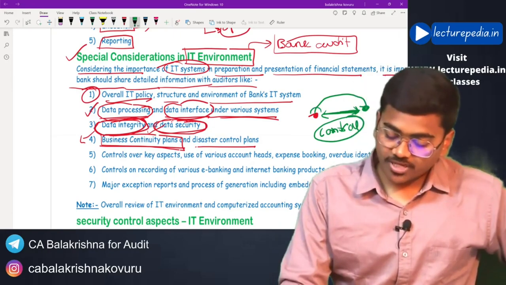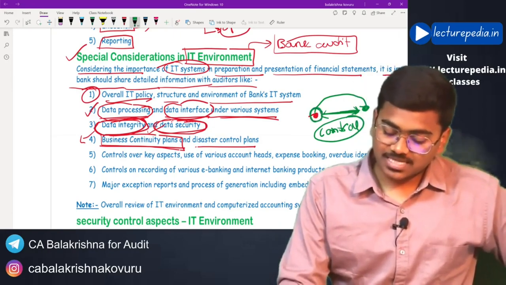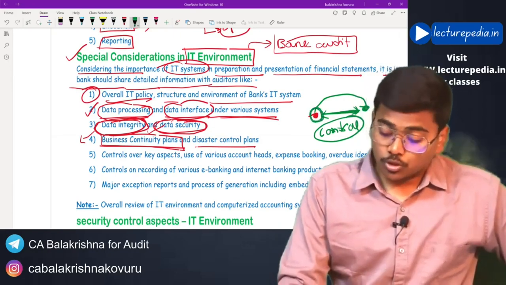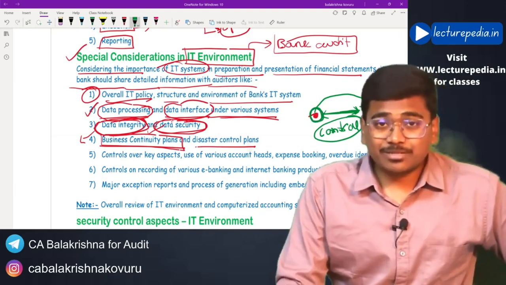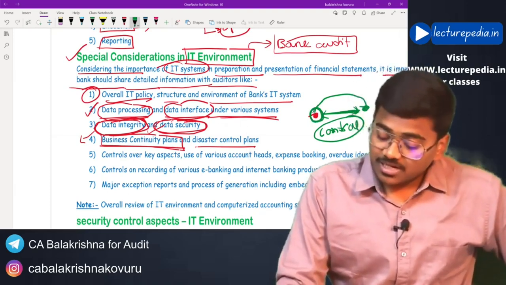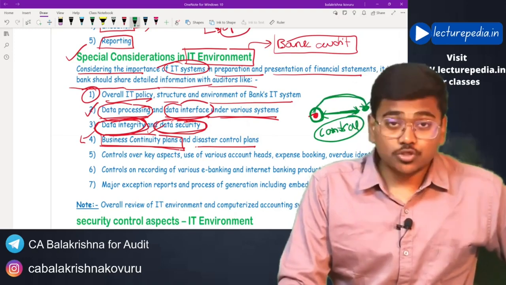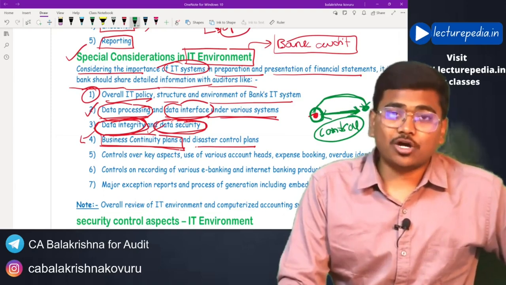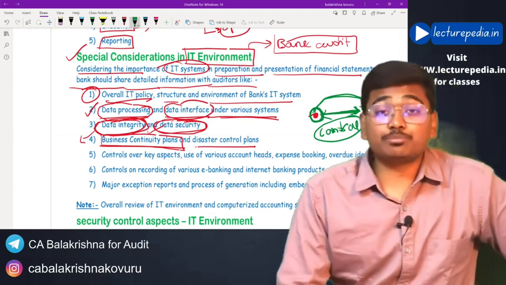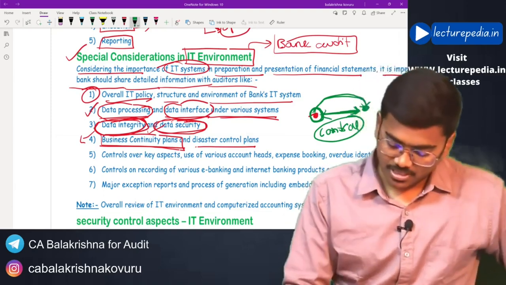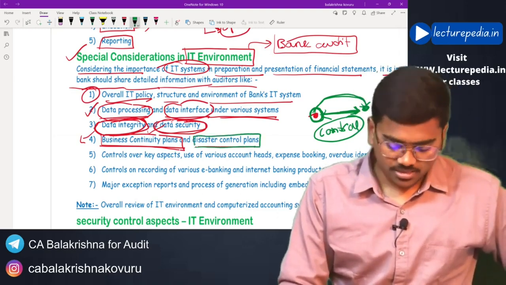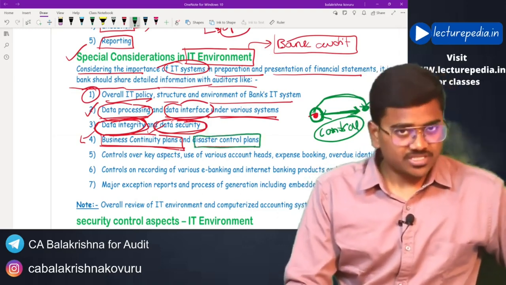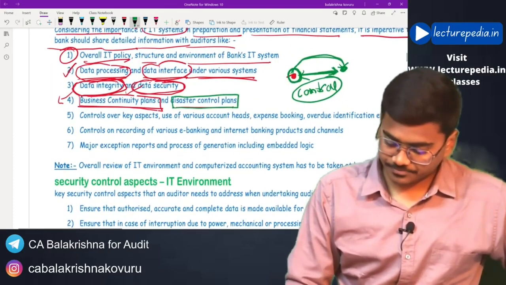Due to the failure of the server, business has stopped. Now the business can be recovered if the server is brought back. So to continue the business, what is the plan that the organization has? This is known as a business continuity plan. And disaster control plans also mean the same; you can take the same interpretation.